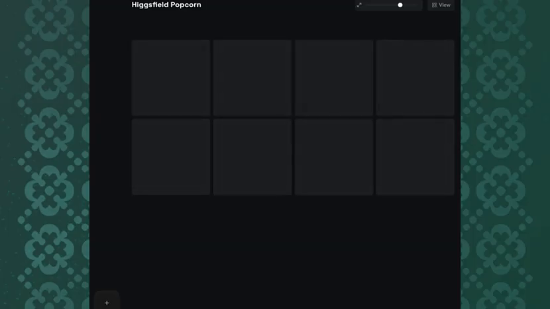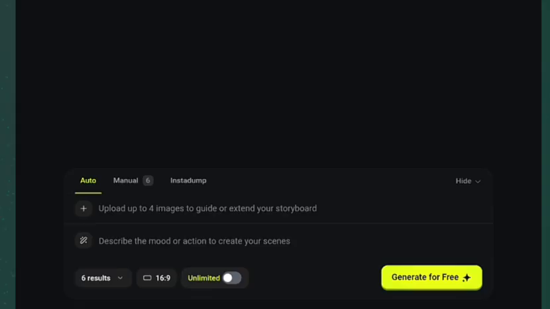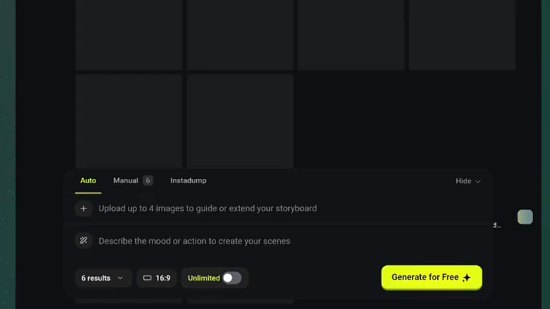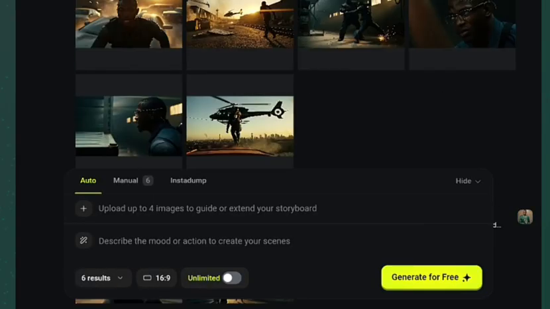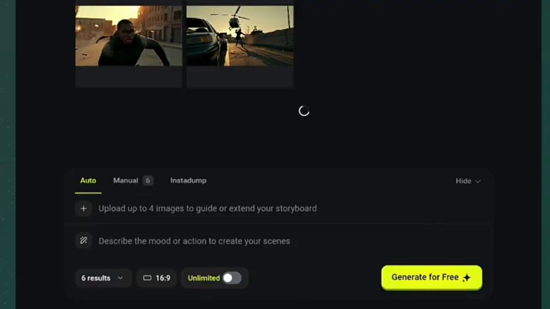Now, you can create videos automatically, and you can also create videos manually. When you check here, you are going to see manual, and you are also going to see automatic. But I usually use automatic to create my videos. So now, as you can see, you can upload your own image. After you upload your image, you give it a prompt, and it's going to generate the moving scene for you. Now, as you can see, these are all the images it generated for me just by uploading a single image.